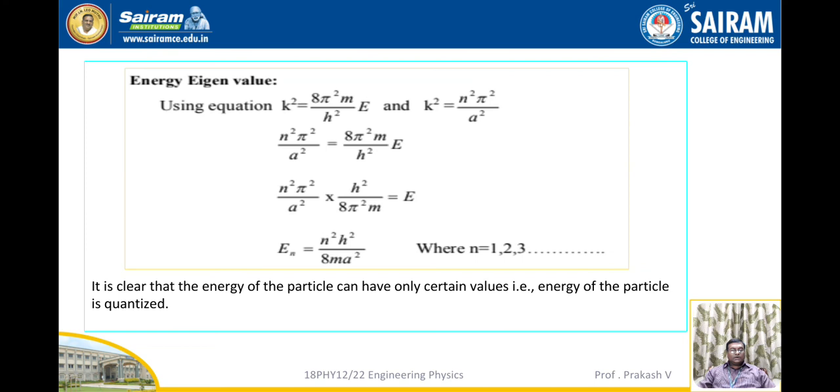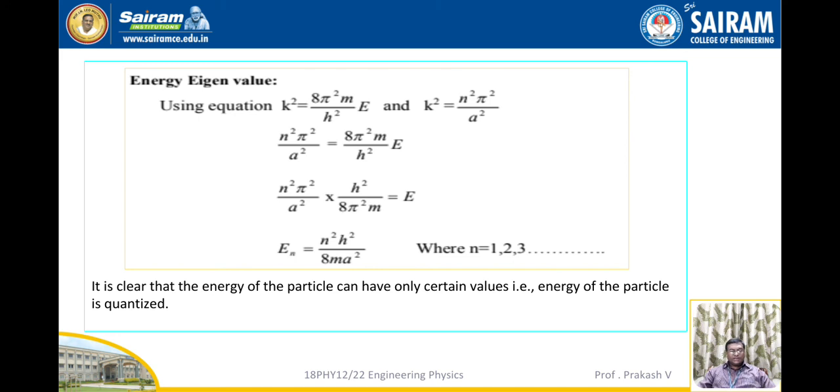Next, let us discuss energy eigenvalue. Using the equations k square is equal to 8 pi square m by h square into E, and k square is equal to n square pi square by a square, we can equate these two: n square pi square by a square is equal to 8 pi square m by h square into E. After simplification, the value of En can be written as n square h square by 8ma square. Here the value of n ranges from 1, 2, 3, etc.